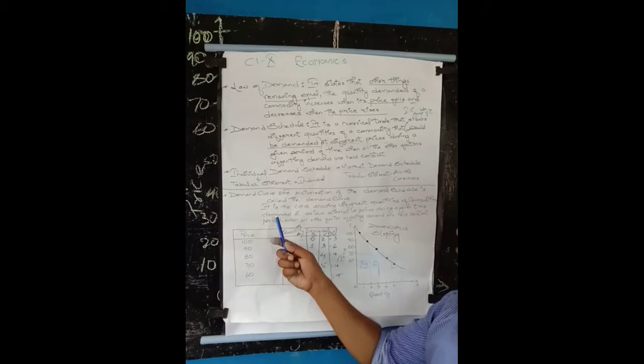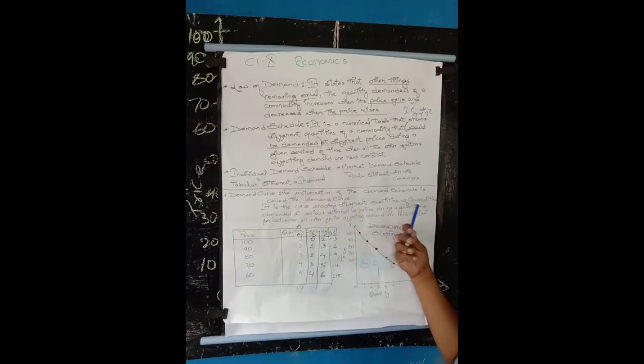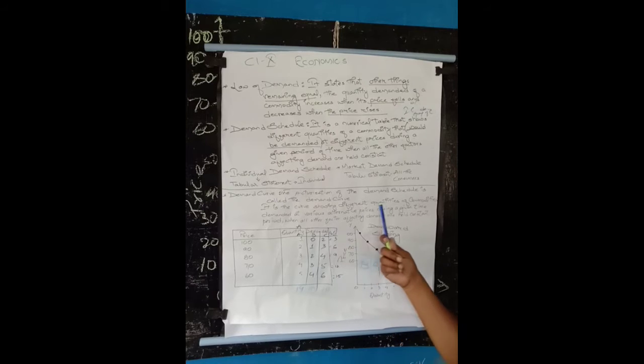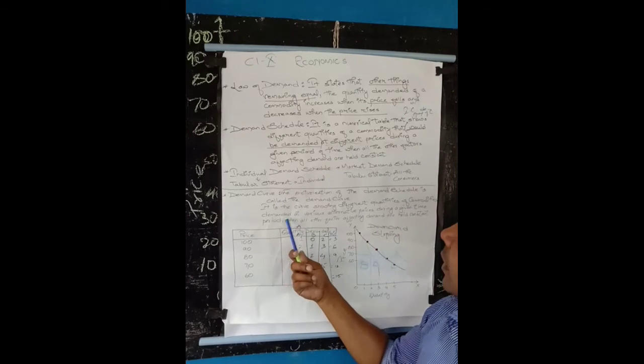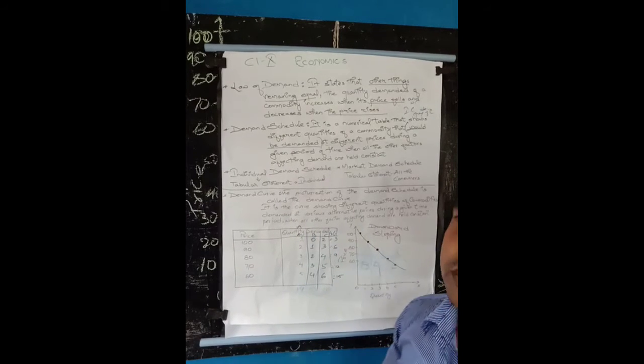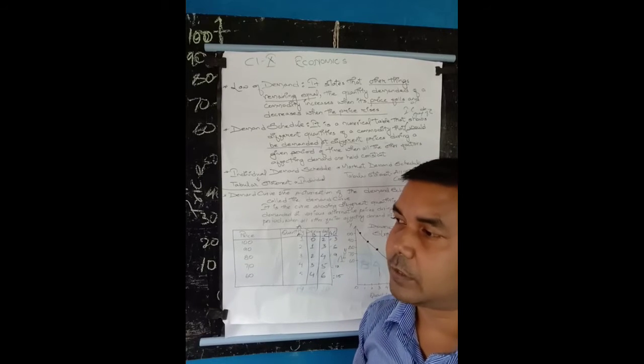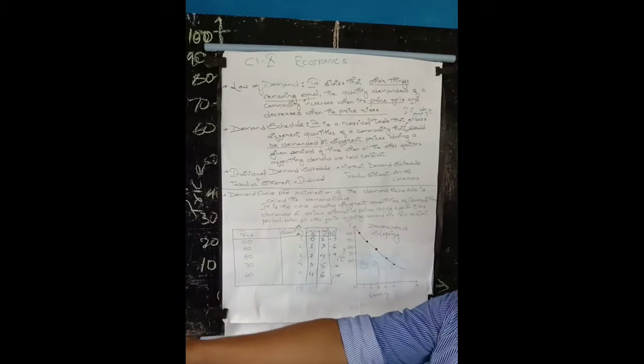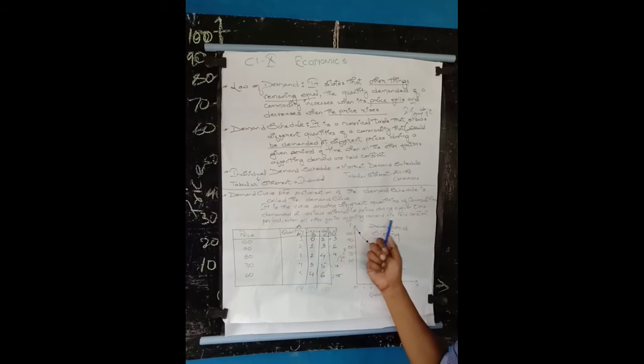Now let us come to the definition. It is the curve which shows different quantities of commodities demanded at various alternative prices, that is, different prices, during a given time period, when all the factors affecting demand are held constant.